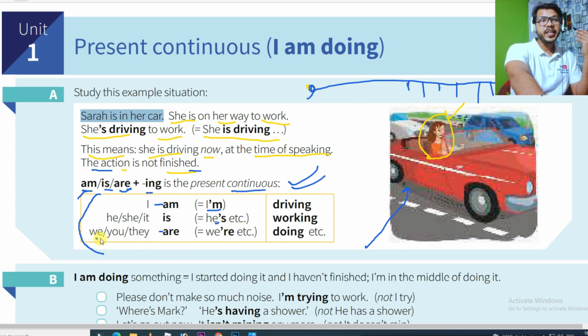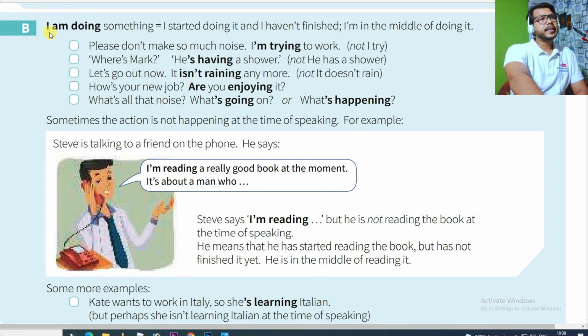Instead of saying we are, you are, they are, you can say we're, you're, they're, like this. If you have to say they are going, you can say they're going. So they are going, they're going. We are going, we're going, like this. So now let's move further. Now see, here it is written: I am doing something.